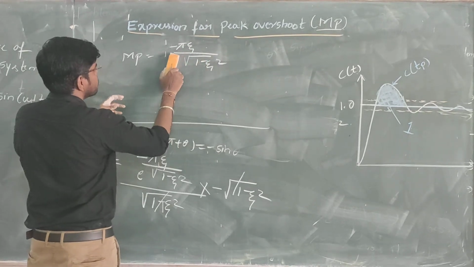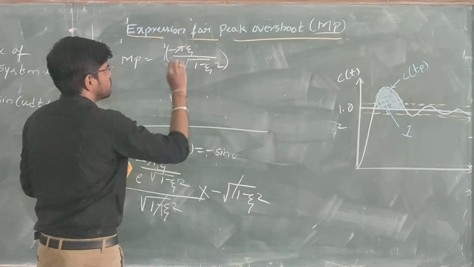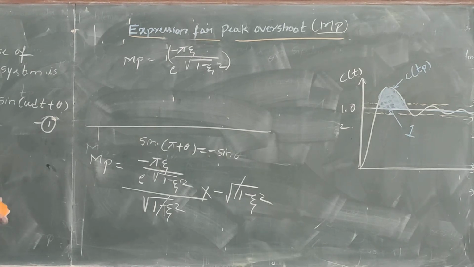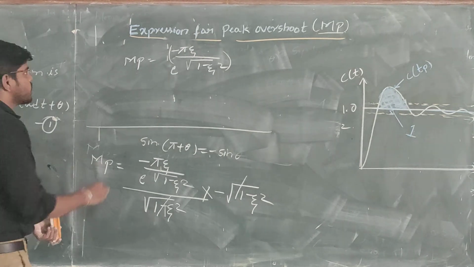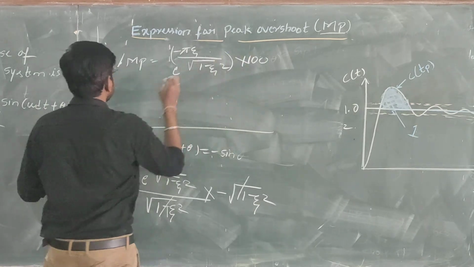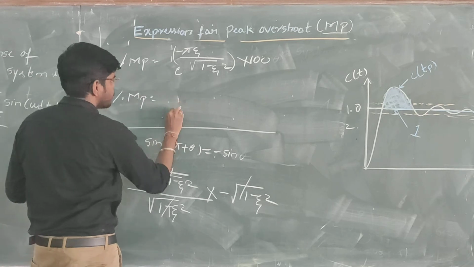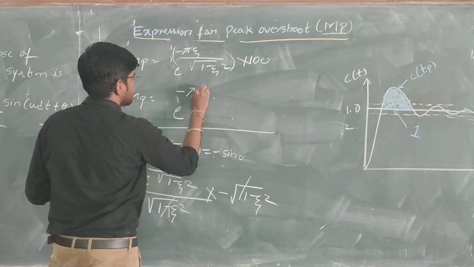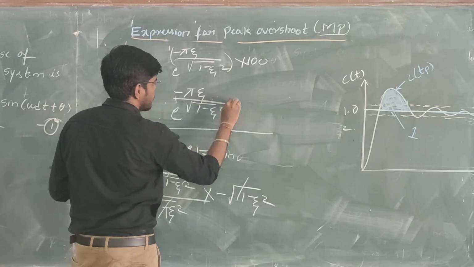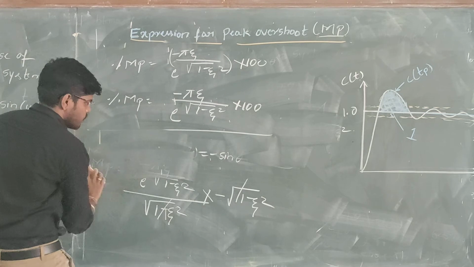The exponential term is related to the complete term. If you want to express the maximum overshoot as a percentage, then multiply it by 100. Finally, percentage Mp is given by exponential raised to minus pi zeta divided by square root of 1 minus zeta square, into 100. So this is the complete derivation for maximum overshoot.